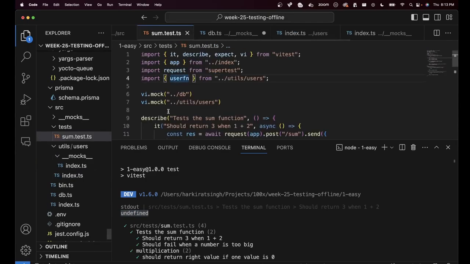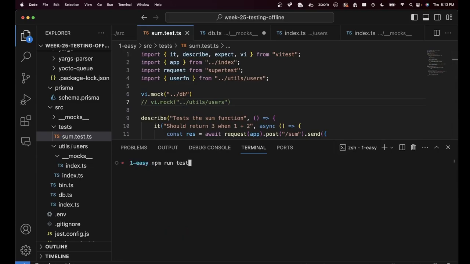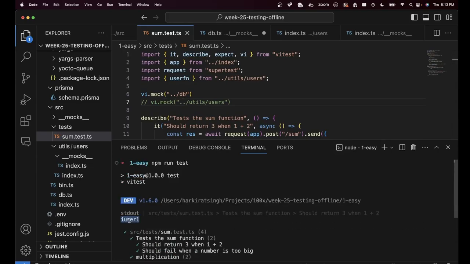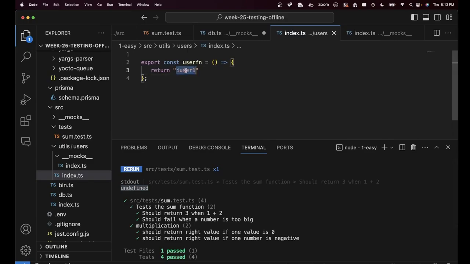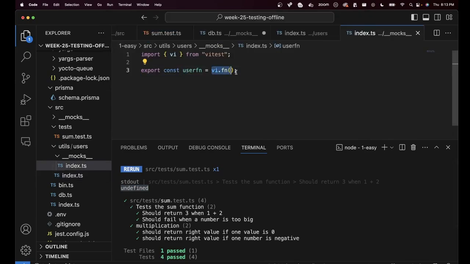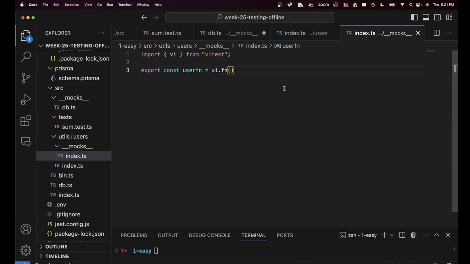What happens if I remove the mock I had here? Then it will return the actual string. What happens if I add the mock here? Then it will return undefined because user fn is undefined. So that's how you mock out a specific function call or file by introducing the __mocks__ folder.